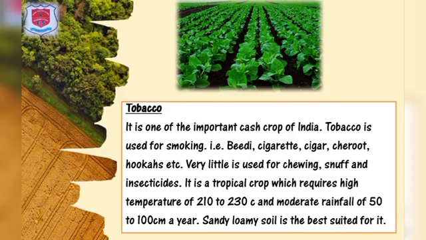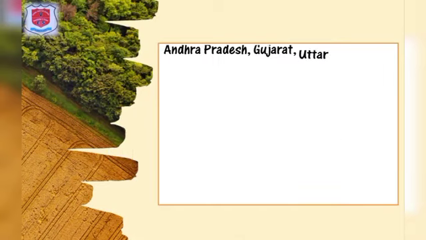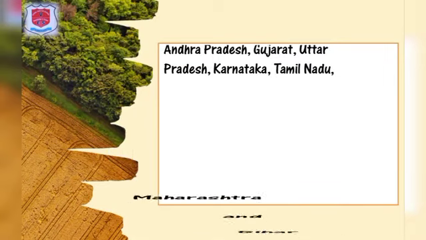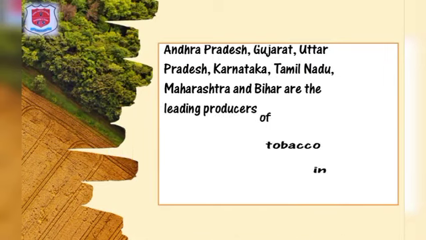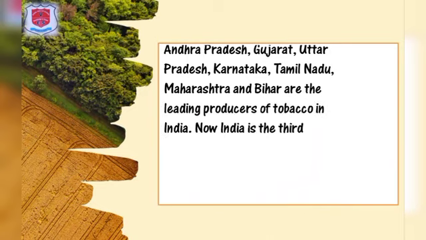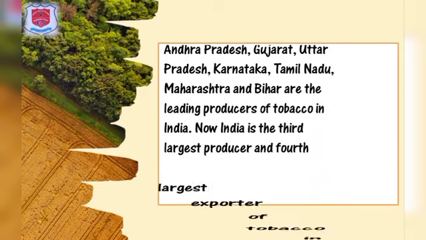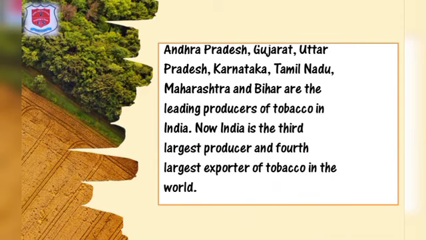It is a tropical crop which requires a high temperature of 21 to 23 degrees Celsius and moderate rainfall of 50 to 100 centimeters a year. Sandy loamy soil is best suited for tobacco. Andhra Pradesh, Gujarat, Uttar Pradesh, Karnataka, Tamil Nadu, Maharashtra and Bihar are the leading producers of tobacco in India. Now, India is the third largest producer and fourth largest exporter of tobacco in the world.